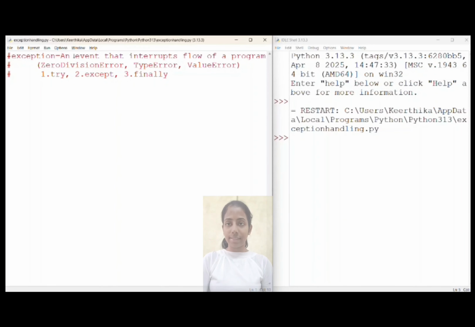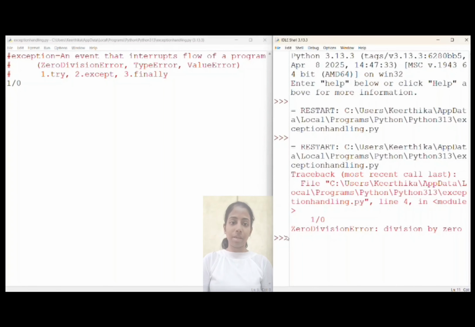An exception is an event that interrupts the flow of a normal program. We have many different types of errors, which include ZeroDivisionError, TypeError, and ValueError. ZeroDivisionError occurs when a number is attempted to be divided by 0. For example, 1 divided by 0. Now let's run the program and we get ZeroDivisionError: division by zero.